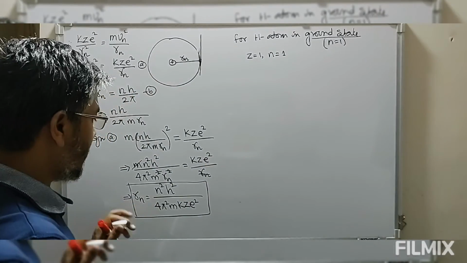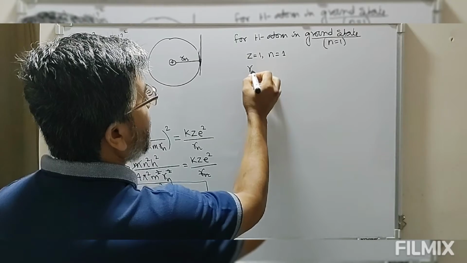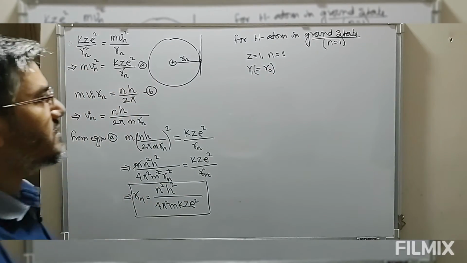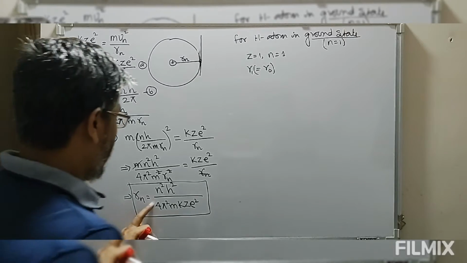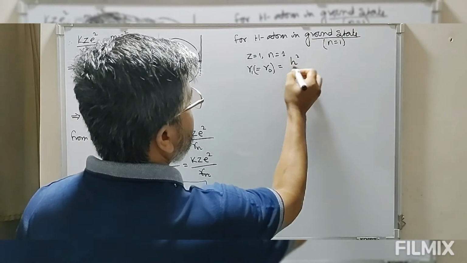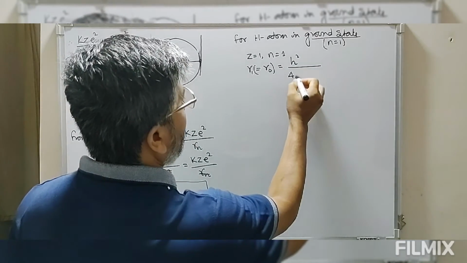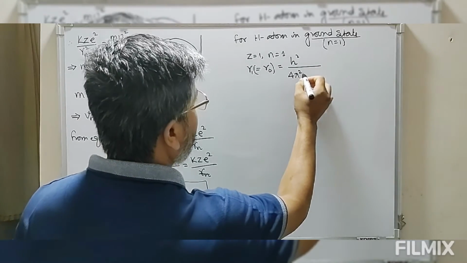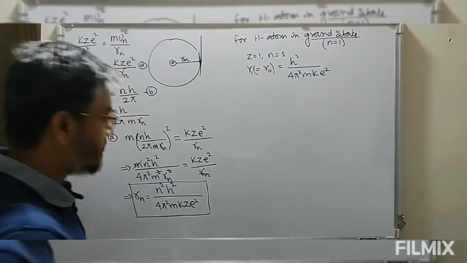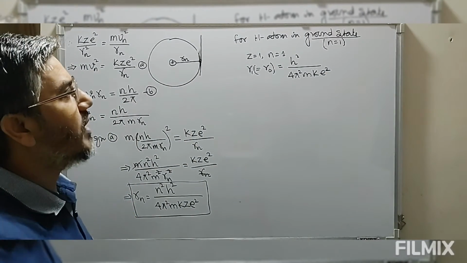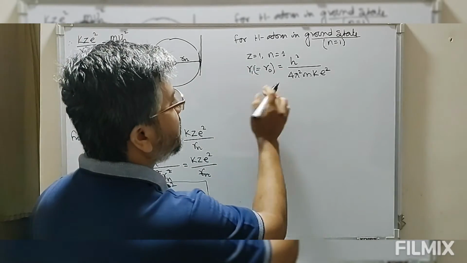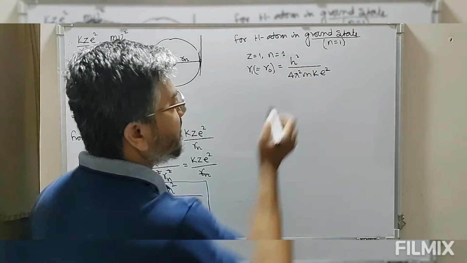So this value r1, which is also known as r naught, sometimes written as r naught in most books, is equal to h square divided by 4 pi square m k e square, because z comes out to be 1. So for hydrogen atom in ground state, r1 or r naught is equal to h square by 4 pi square m k e square.